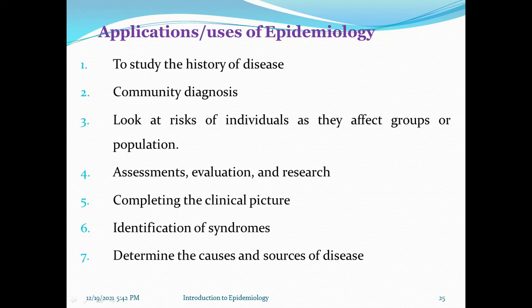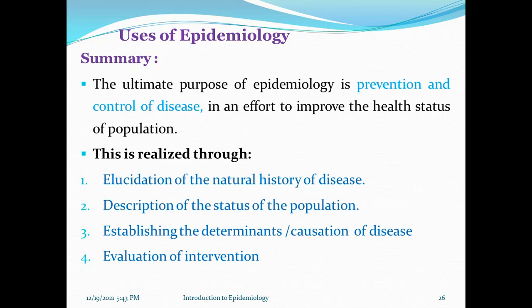It is also used for completing the clinical picture, identifying syndromes, and determining the cause and source of disease. So we can summarize that the ultimate purpose of epidemiology is to prevent and control disease in an effort to improve the health status of the population.